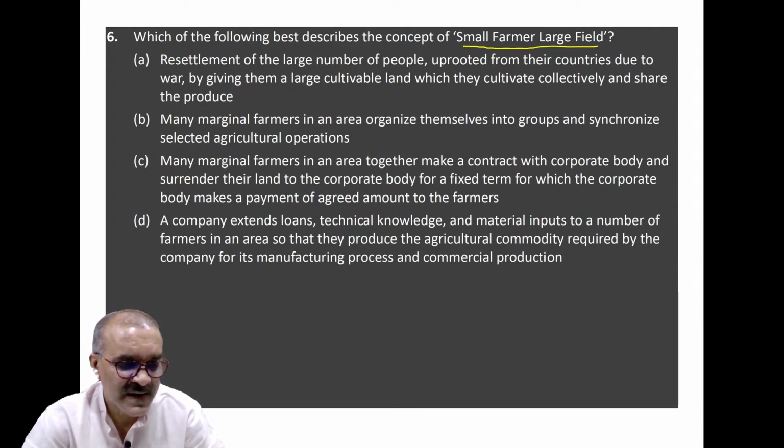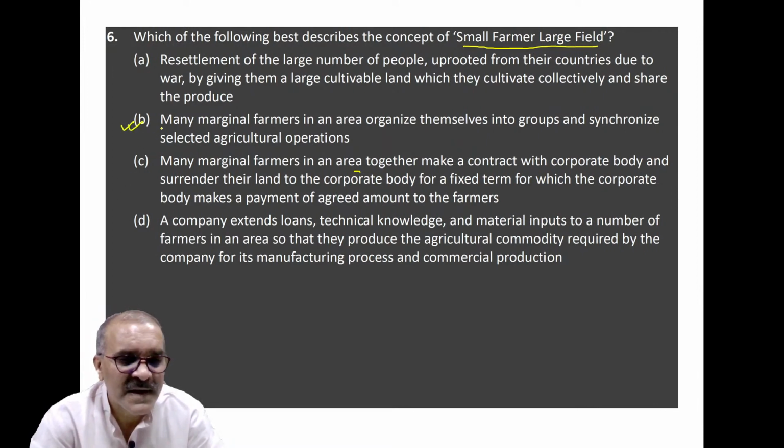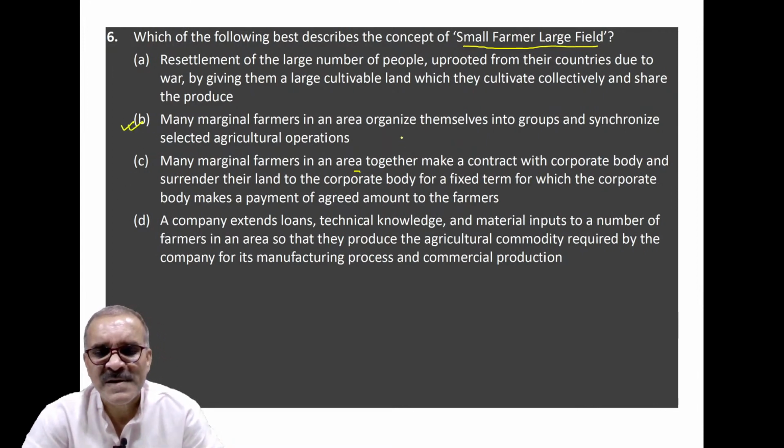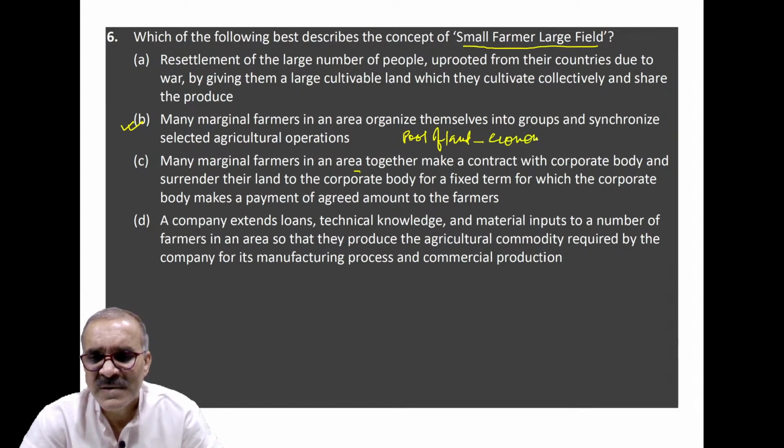So in this case, the correct answer is basically this one, B. Here, they create a pool of land, and by achieving economy of scale, this is a term of economics. So this question is asked on economy of scale and current news, that is, a small farmer, large field.